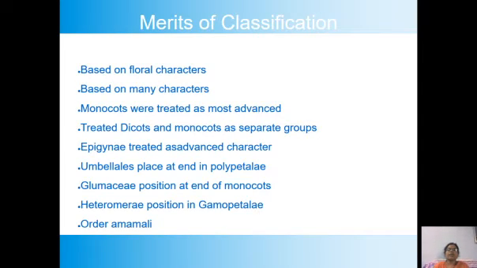So, what are the merits? First, it is based on floral characters. The Bentham-Hooker system of classification is mostly dependent upon the floral characters. What are the floral characters?